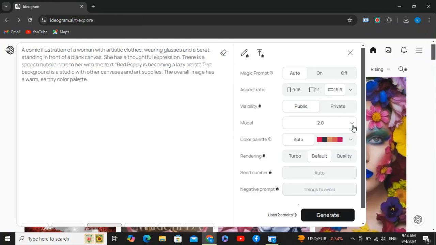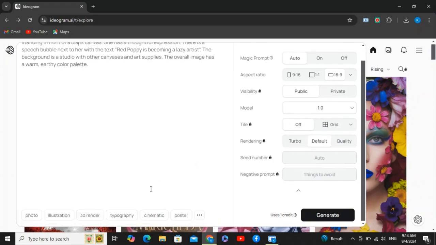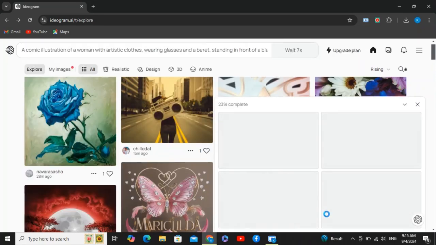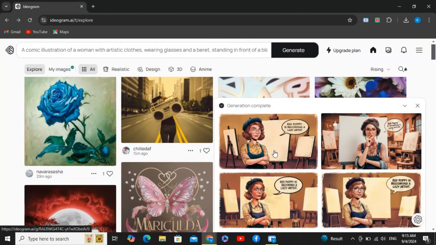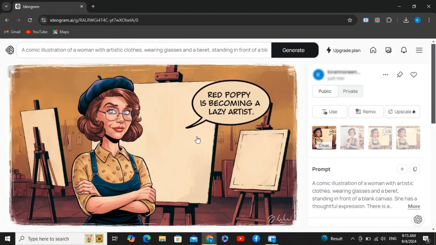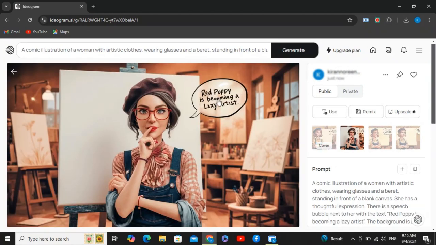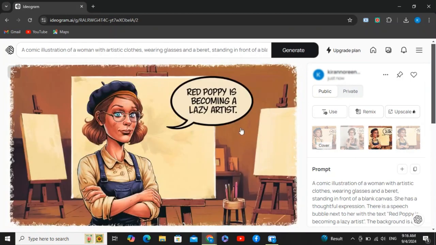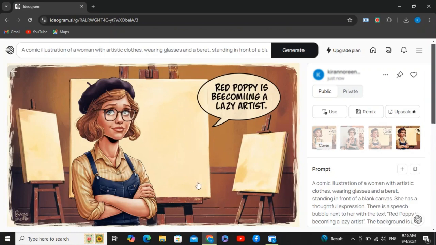Now again, taking the same prompt and trying it using model 1.0, and from the filters I select 3D render and illustration, and simply hit generate. Then wait a few moments, and here's your result. Here is the first image, looks perfect. The second image illustration is good, but you can see there is some problem with the spellings. The third image somehow looks better, and here is the last image. Again, some problem with the spelling.